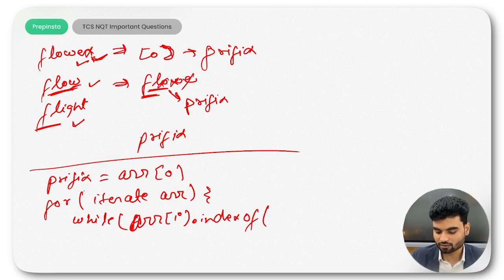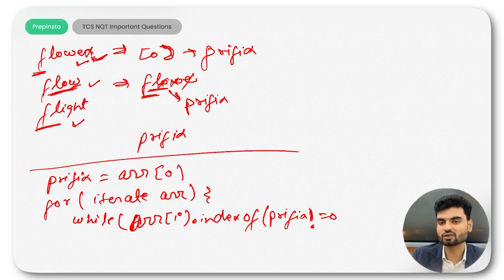If this is not equal to 0, which means why 0? Because the prefix always starts from index 0. Index of returns the starting index, otherwise it will return -1 if the value is not available. So if this is not equal to 0, you need to reduce your prefix. You need to remove the last character from that particular string.